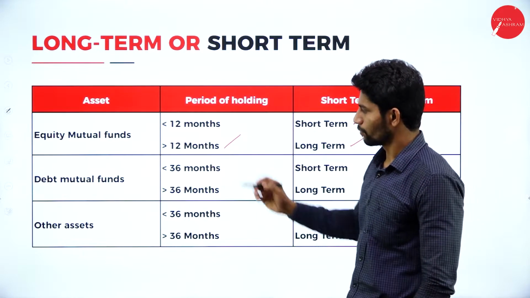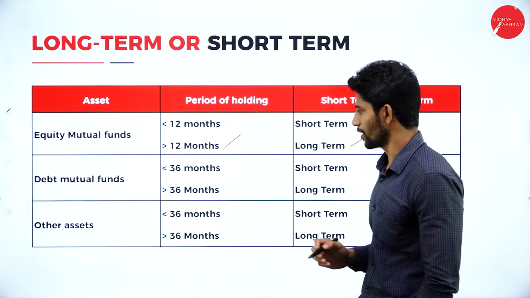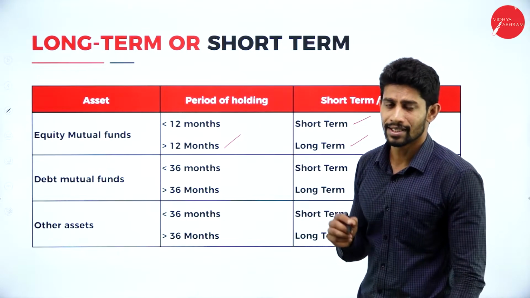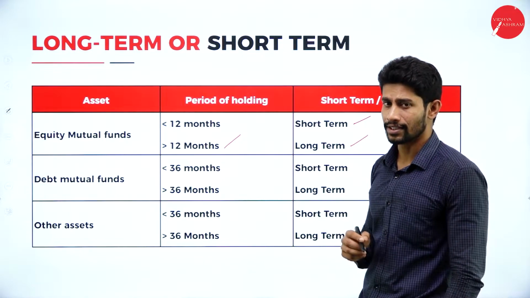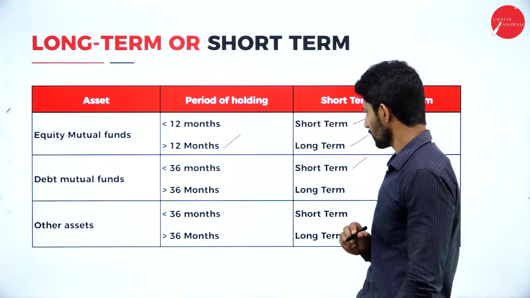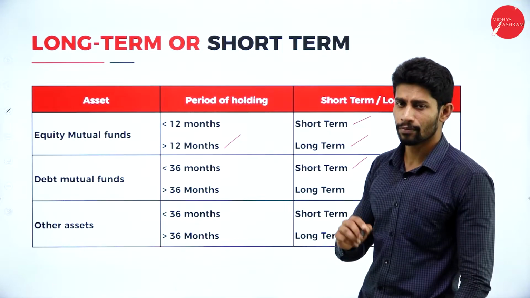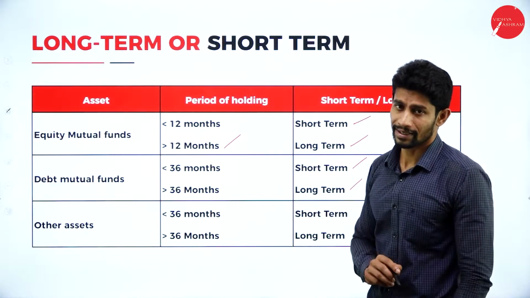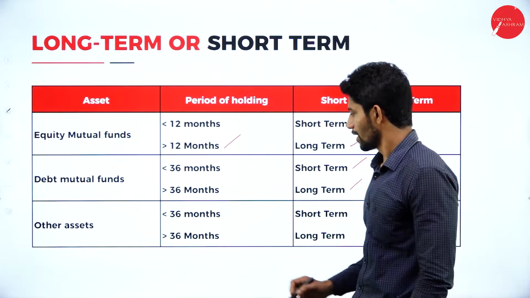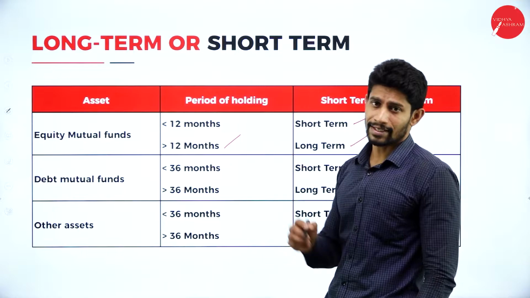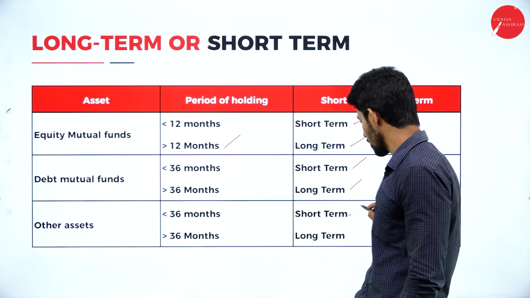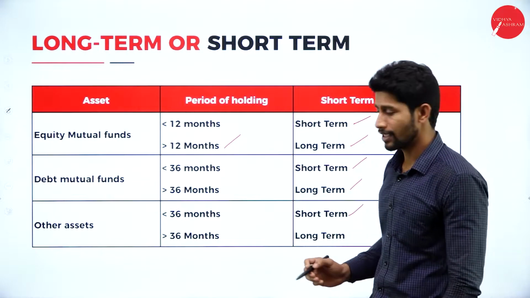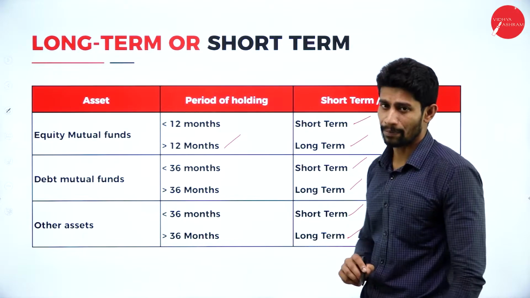Next, debt mutual funds. If the asset is held for less than 36 months, then it is called short-term capital gain. If it is held for more than 36 months, it is called long-term capital gain. And other assets, if held for less than 36 months, are called short-term capital assets. If held for more than 36 months, then they are called long-term capital assets.